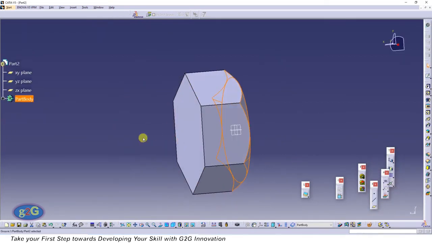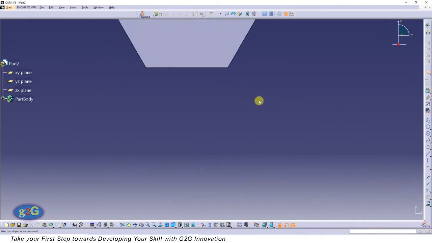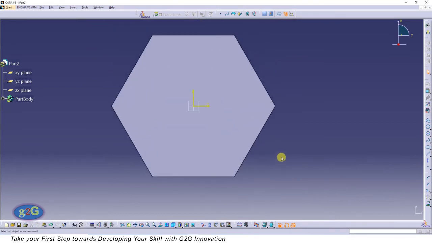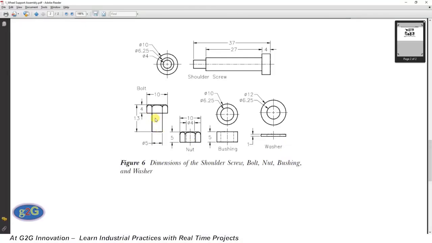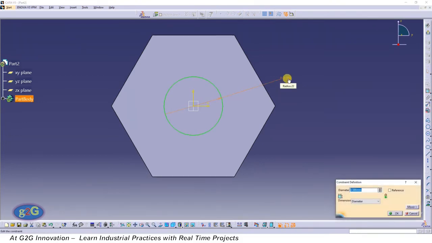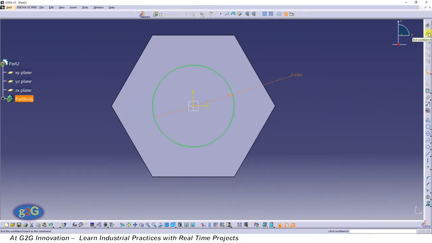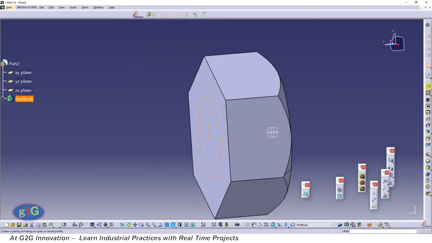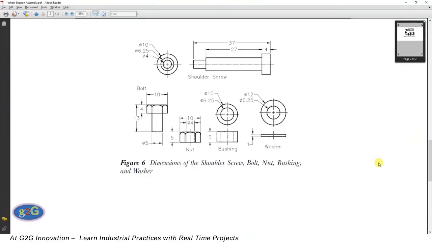Okay. So let's click on sketch now, select this plane, and we want to create this part now. So it is 5 mm in diameter and having a length of 9 mm. So let's click on circle, give a dimension of 5 mm. Let's come out of the workbench, click on pad, and we want it to be 9 mm.